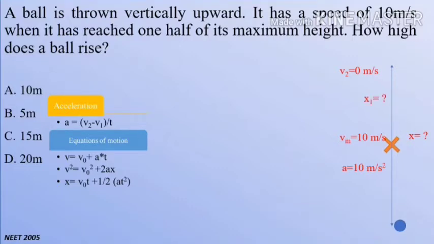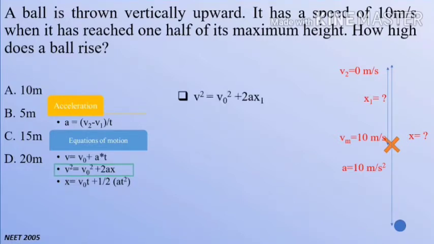And we can find out x by calculating this half distance, that is x1. So to find out x1, we know initial velocity and final velocity, and acceleration for the motion is also known. So looking at these available values, we can use the second equation of motion.